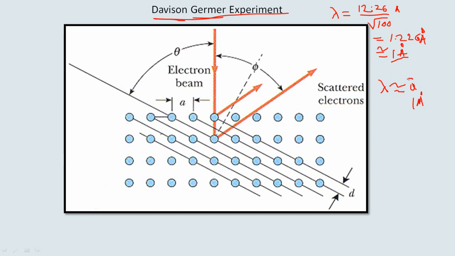So, in order to construct a diffraction grating, we consider the single crystal of nickel in which there is a regular periodic arrangement of atoms. Through these positions of atoms, we can construct various planes, and these planes are called Bragg planes.